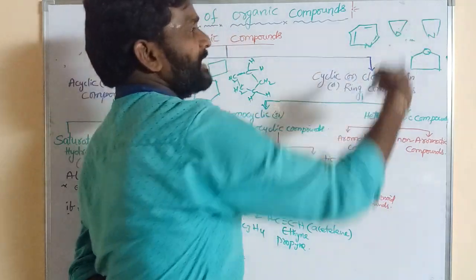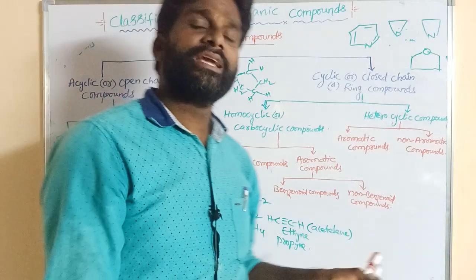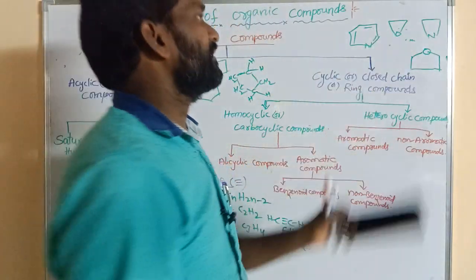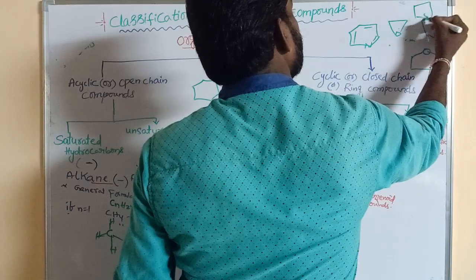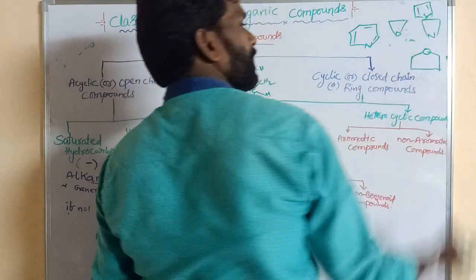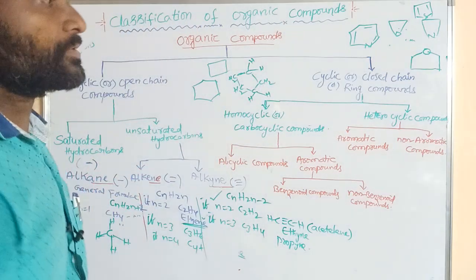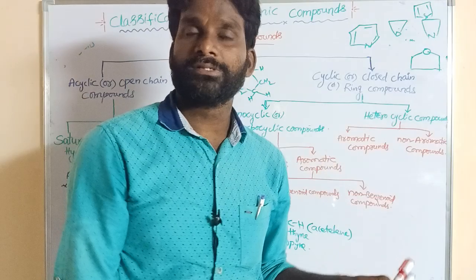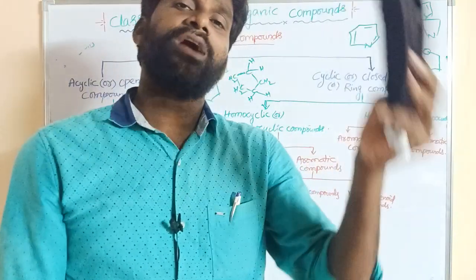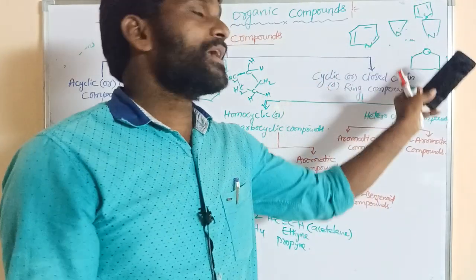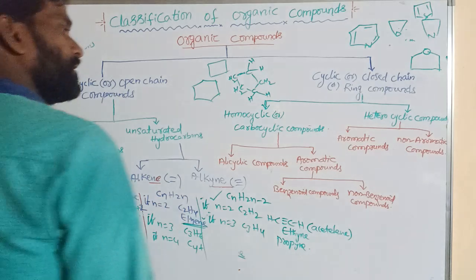The cyclic structure containing carbons with some heteroatoms. What are the heteroatoms? Oxygen, nitrogen, and in some cases sulfur. The main heteroatoms are oxygen, sulfur, nitrogen. Cyclic compounds containing some heteroatoms like oxygen, nitrogen or sulfur are known as heterocyclic compounds.